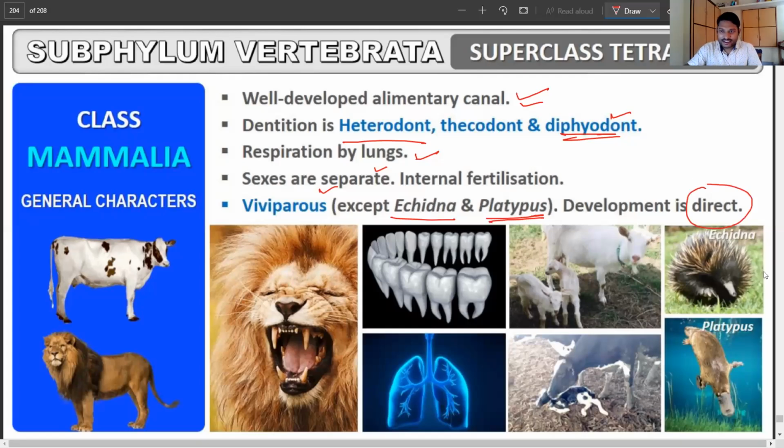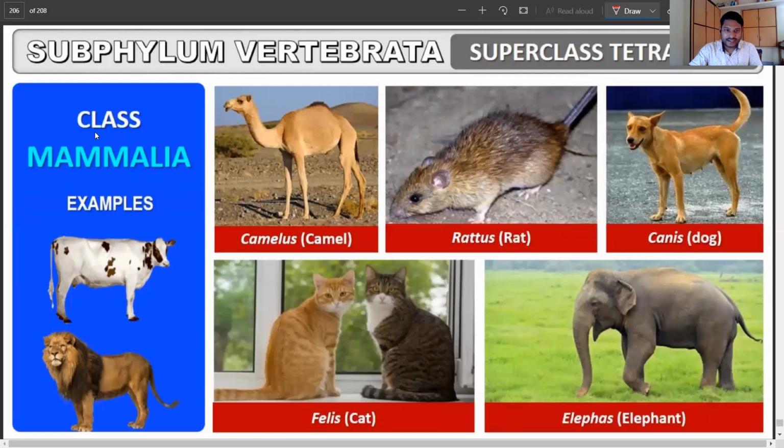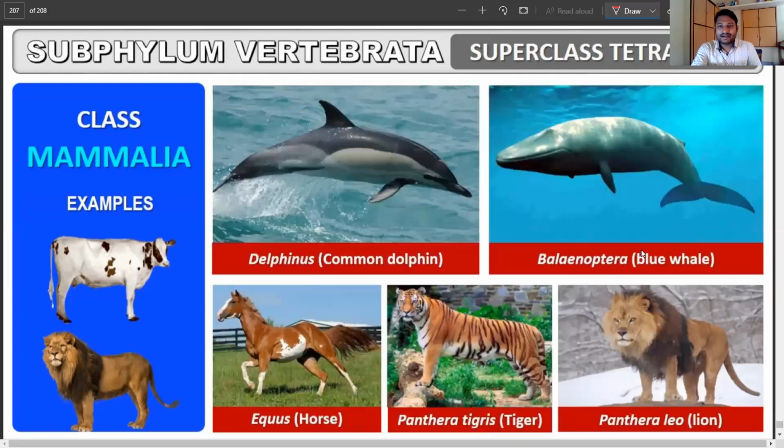So as you can see, examples are Echidna and Platypus, kangaroo, flying fox, monkey. You can give any of these examples as you like: camel, rat, dog, cat, elephant. A number of mammals are there. Whichever example you like, you can give. Common dolphin, blue whale, horse, tiger, lion. All of these are again present. With this, we are coming to an end of this particular topic.